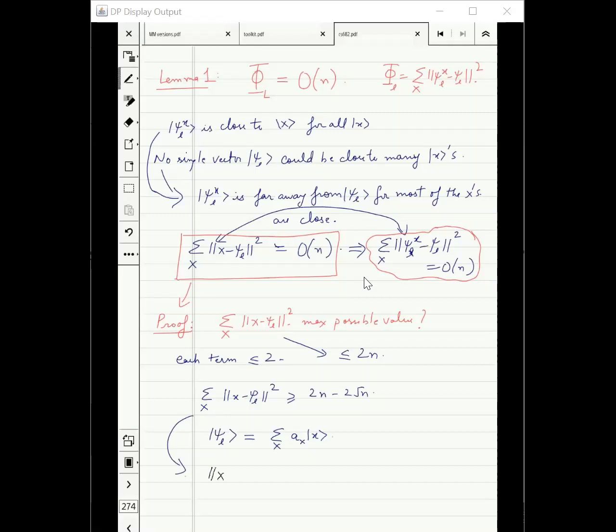Let's say y minus psi l whole square is equal to summation over x such that x is not equal to y of a_x square plus 1 minus a_y whole square.